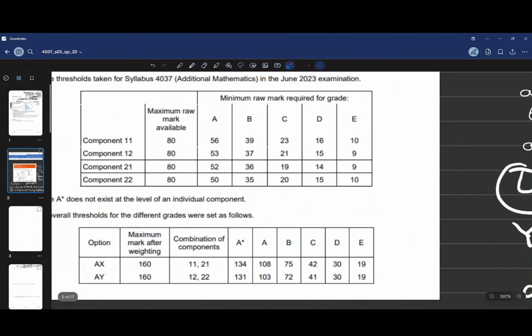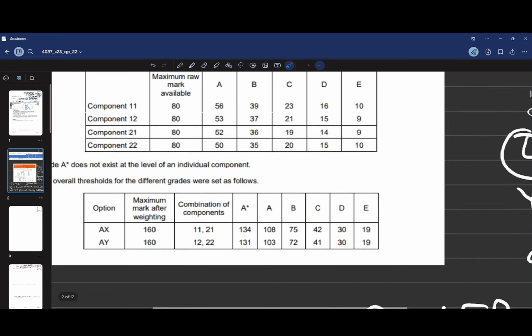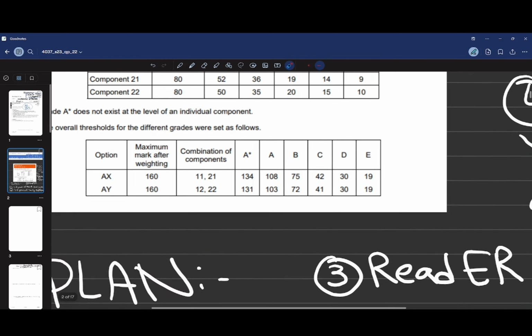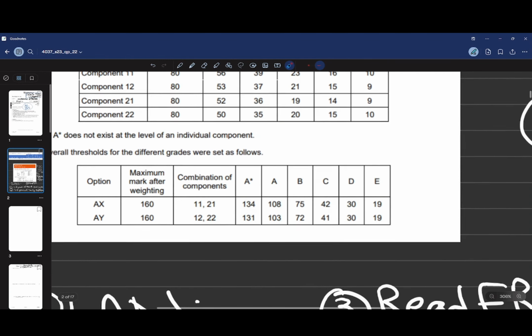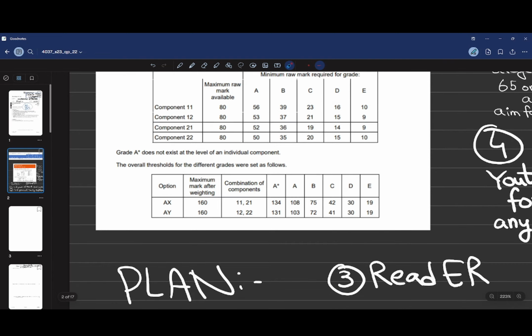Okay, so this was the threshold: 53 for 1 2 and 50 for 2 2. Paper 2 2 was comparatively harder, I would say, for some students. I asked after the paper, but for me it was easy.